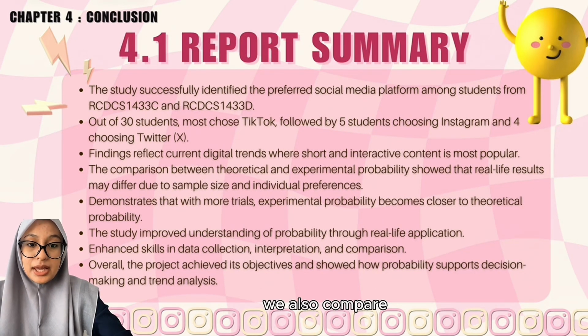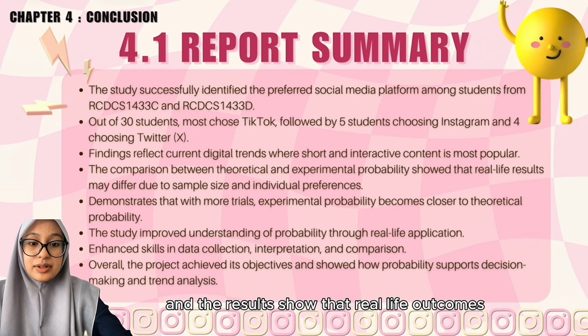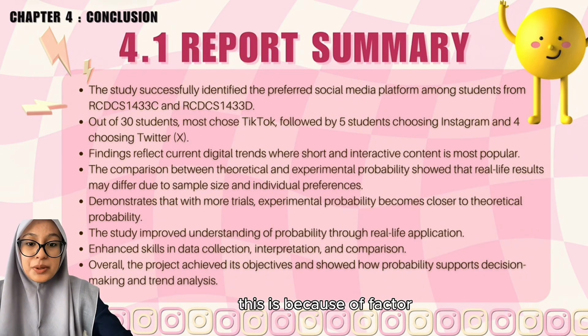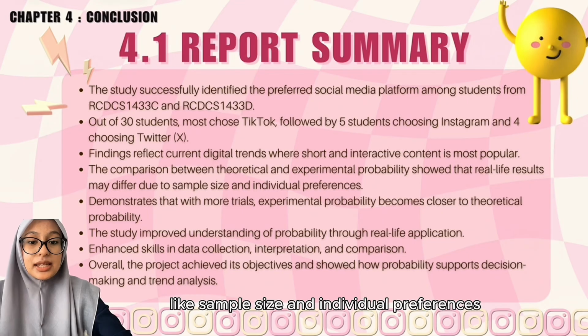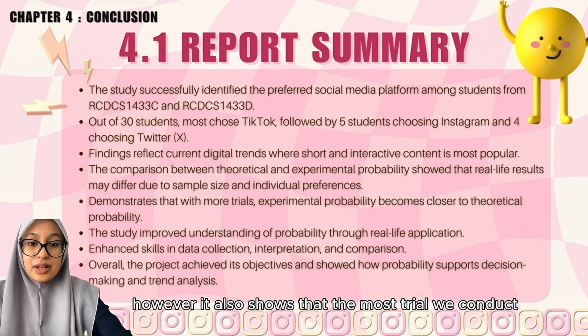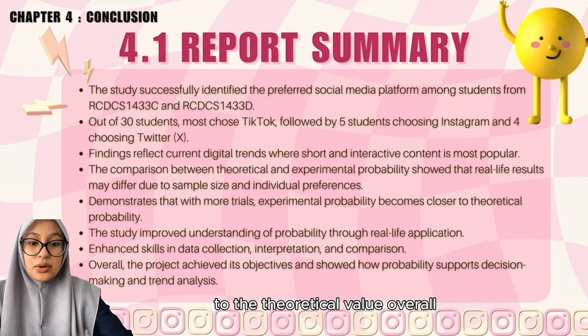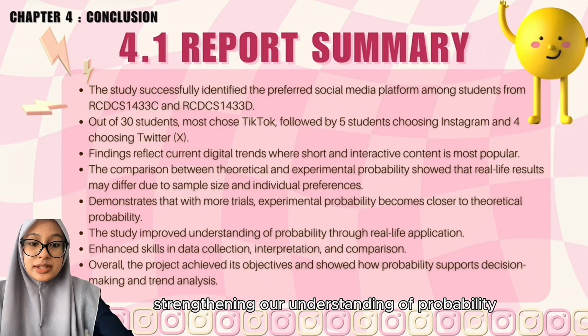We also compared theoretical and experimental probability, and the results show that real-life outcomes don't always match theoretical expectation. This is because of factors like sample size and individual preferences. However, it also shows that the more trials we conduct, the closer the experimental probability gets to the theoretical value. Overall, this study helped us understand students' social media habits while also strengthening our understanding of probability through real-life application.